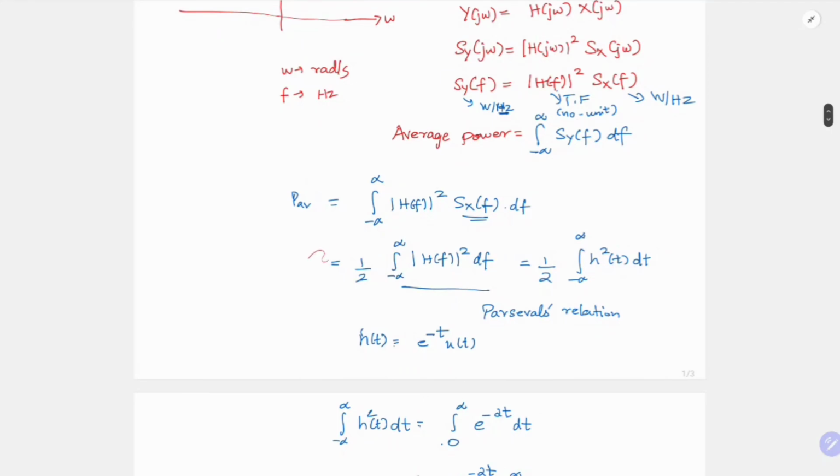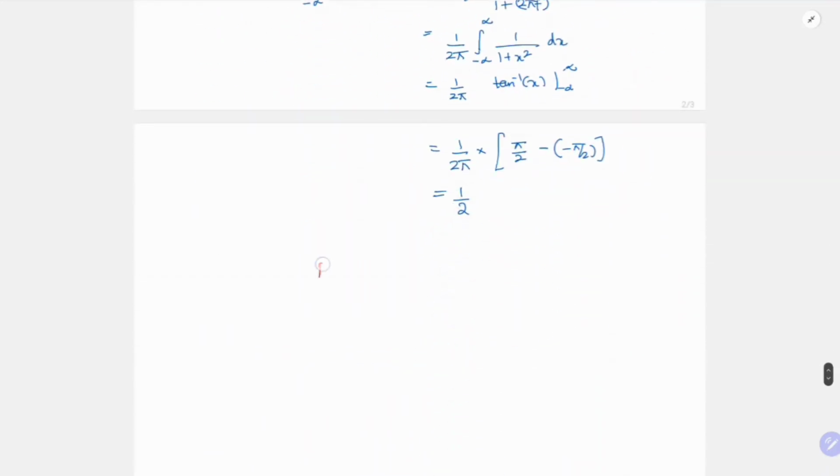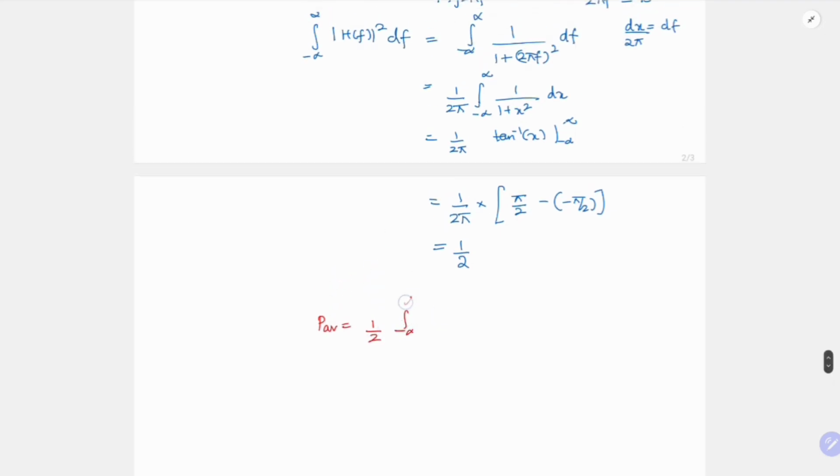But this is not the answer. Power average is what? Half times this. So P average is half into whatever this integral is, right? So this is equal to half into half, which is equal to 1 by 4. If you have to write it in decimal, it is 0.25 watts.